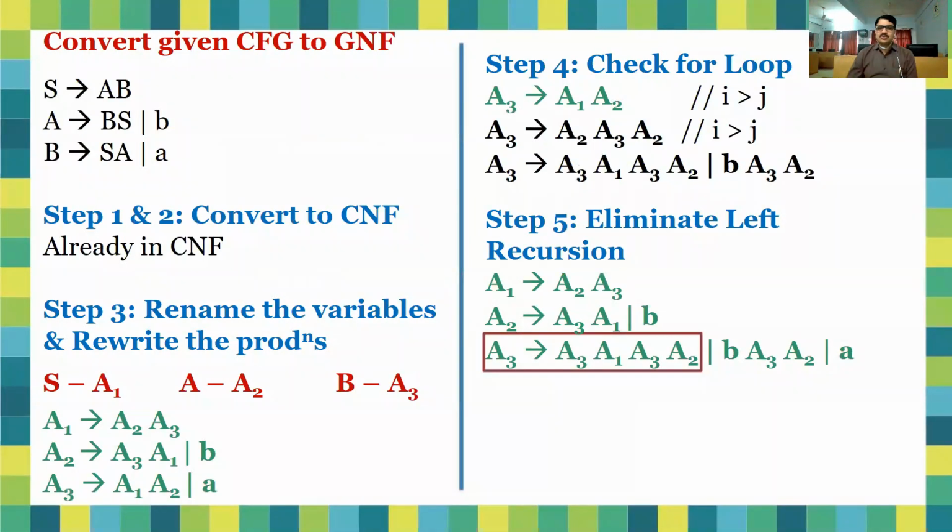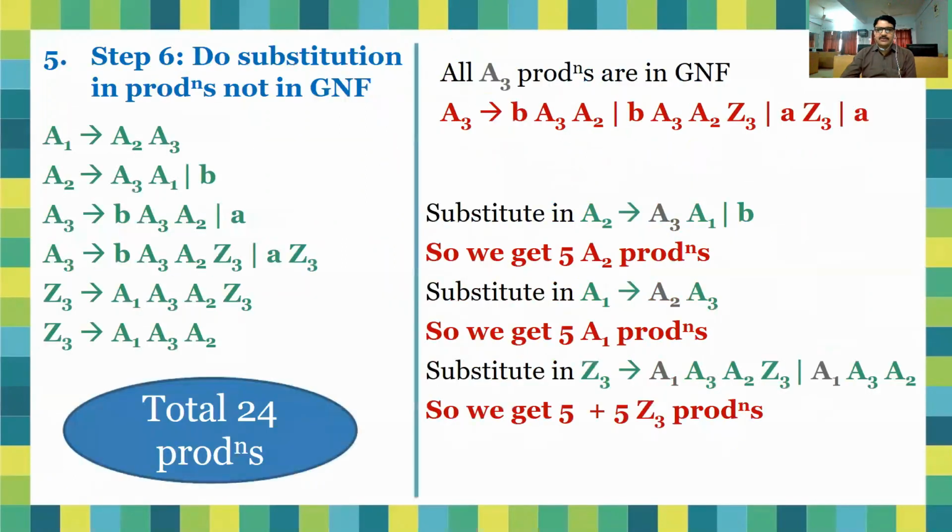Another example is S → AB, B → BS, B → SAA. In the same way, we can convert the given context-free grammar into GNF. Similarly, in this case, start with steps 1 and 2. All the productions are in Chomsky normal form, meaning no null production and no unit production. Then we start by renaming the variables and rewriting the productions. Finally, we will find 24 productions after applying lemma 1 and lemma 2, and all the productions are in GNF. So you can match your answer.